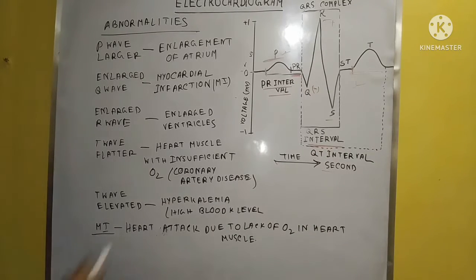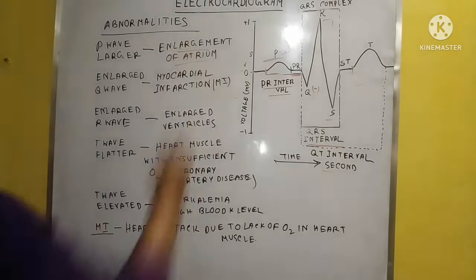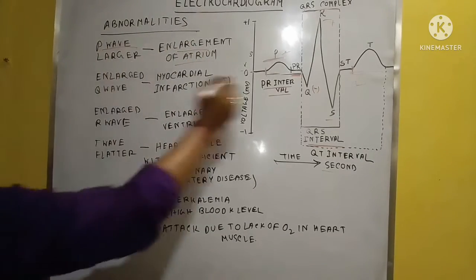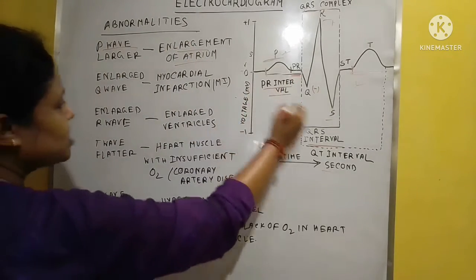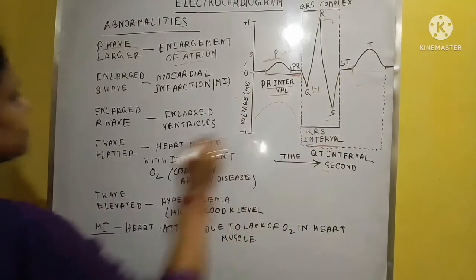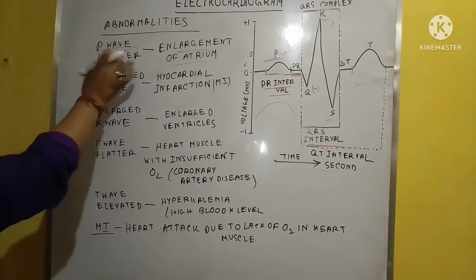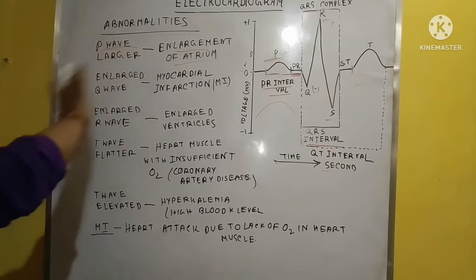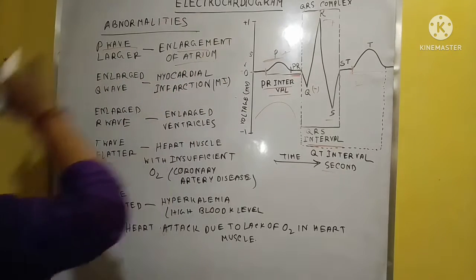In case of enlargement of the atrium, the P wave becomes larger. So this occurs during the enlargement of the atrium.